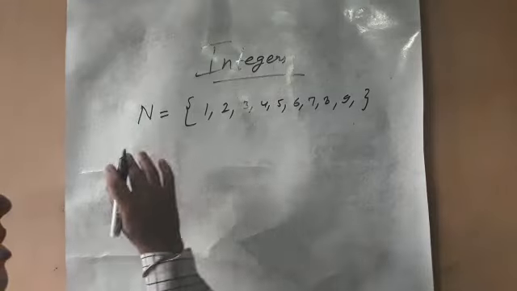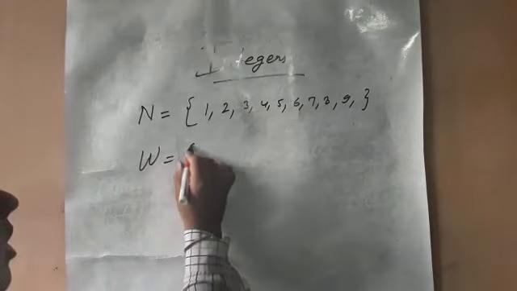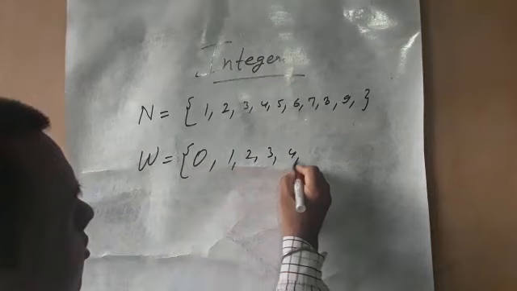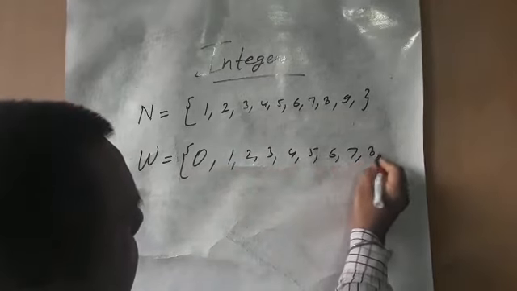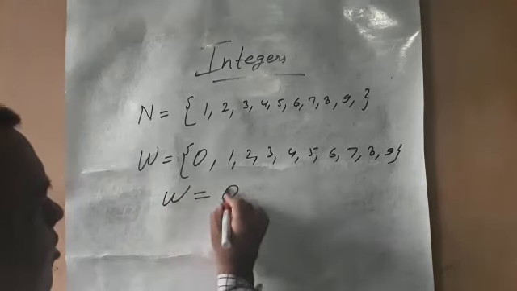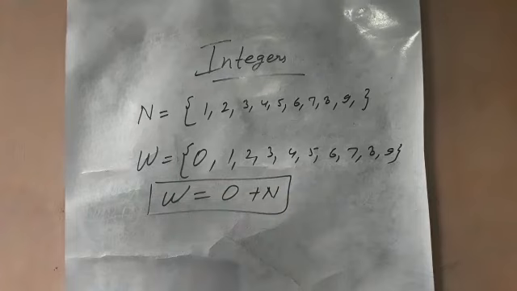When we add 0 to the natural numbers, it converts into the whole numbers, and the symbol is capital W: 0, 1, 2, 3, 4, 5, 6, 7, 8, 9. So what is the relation between these two? Capital W is equal to 0 plus capital N. This is the relation between these two.